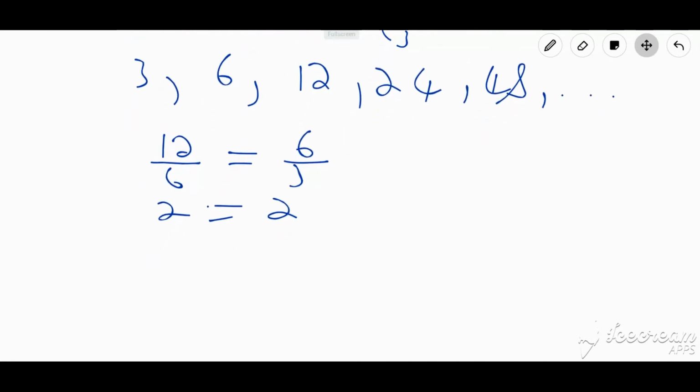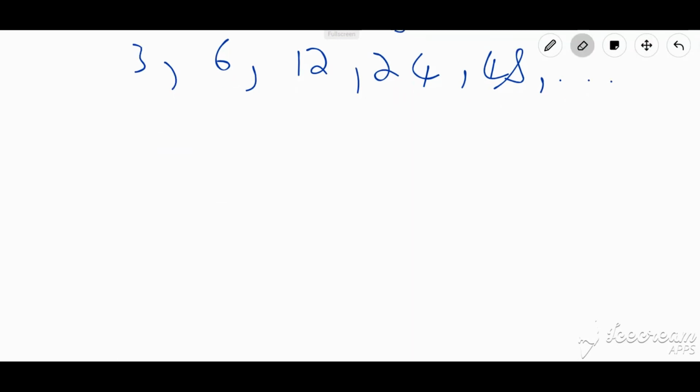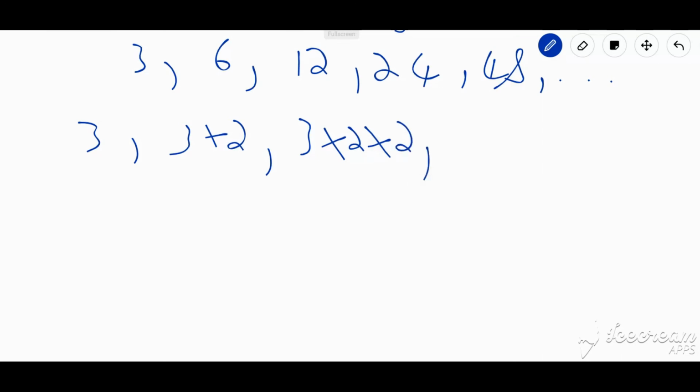Now, for this particular sequence, the question is, how do I find a formula that defines this sequence? We know that we are constantly multiplying by 2. So my first term is 3, but my second term is 3 times 2. My third term is 3 times 2 times 2. And my fourth term is 3 times 2 times 2 times 2.